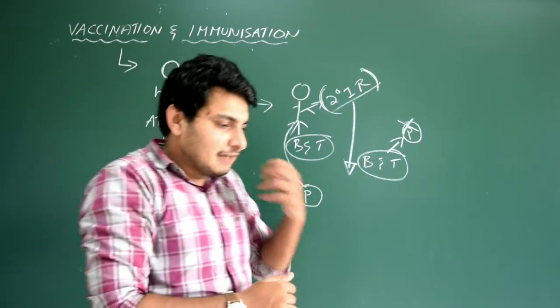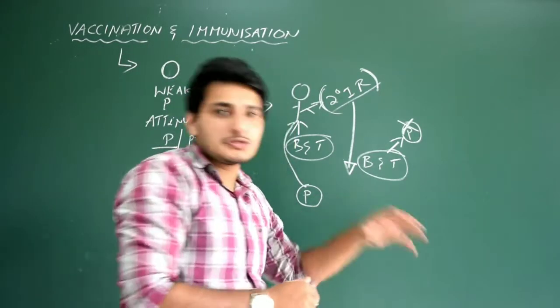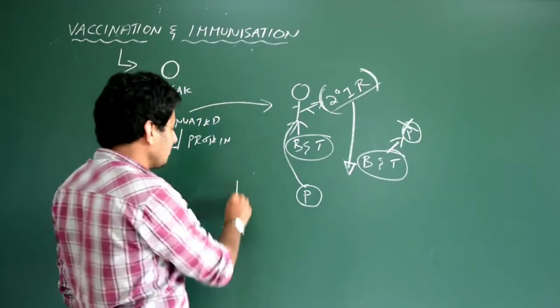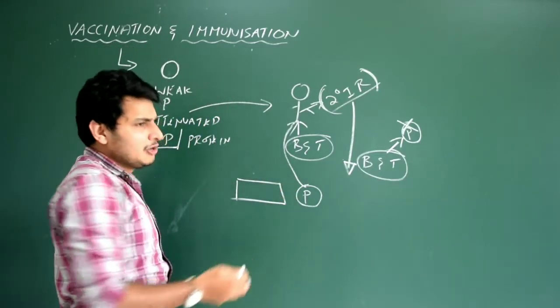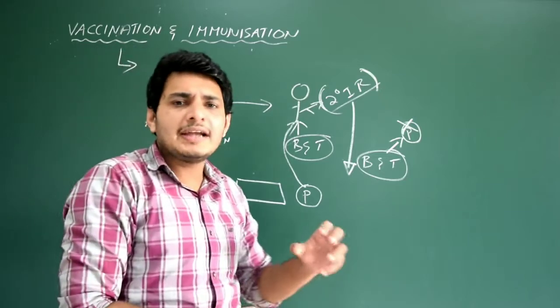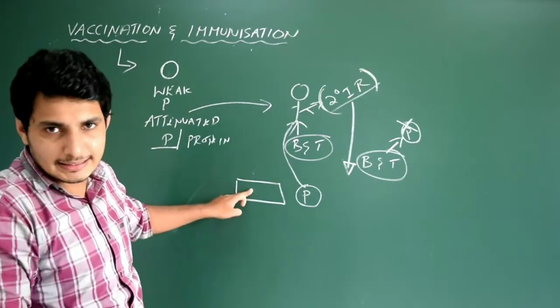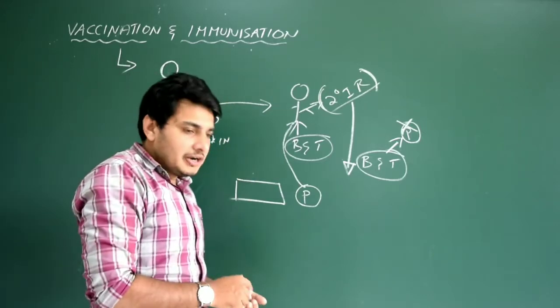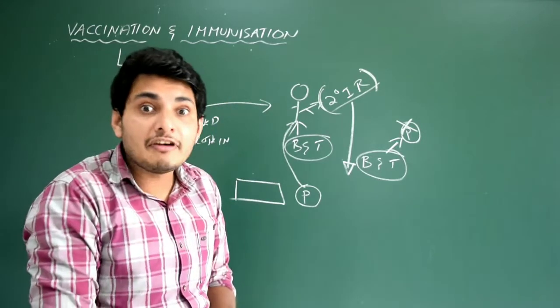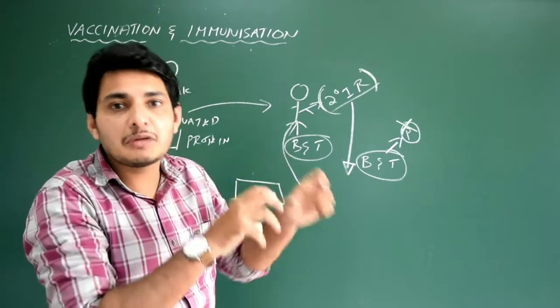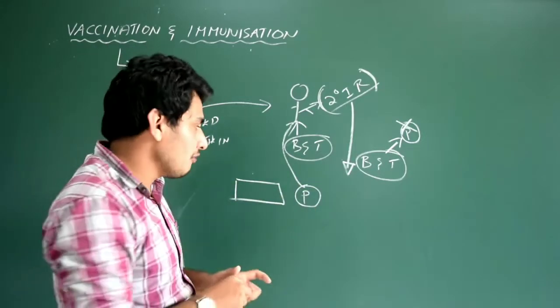Okay, so what is the definition of vaccination? Hope you know what is vaccine. Vaccine is nothing but it is the liquid. Okay, for example, a liquid which contains weakened or attenuated protein part of the pathogen. Okay, so that is vaccine, and they play an important role in the actual infection by that particular pathogen. Okay, so that is actually vaccine.